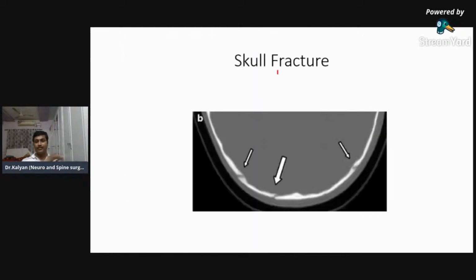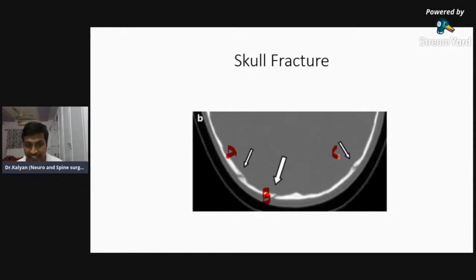Okay. Now we'll see this one. I'm labeling this as A. This I'm labeling as B. This I'm labeling as C. So is A a fracture or a suture?